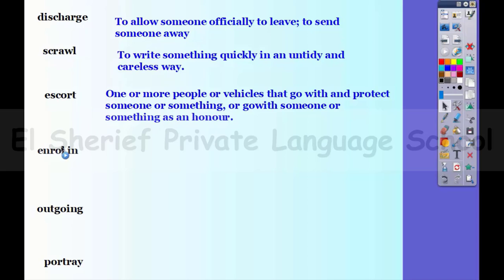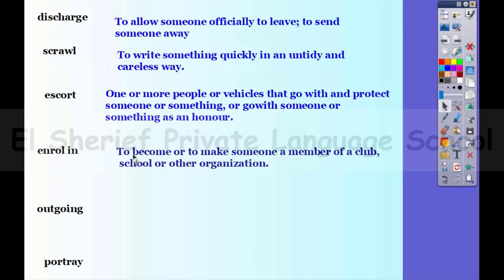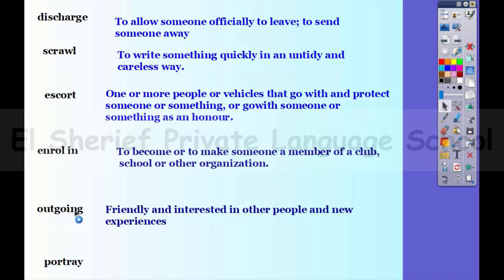Here we have enroll in, to join something, to become or to make someone a member of a club, school, or other organization. So enroll in, to become a member, to join. Here we have outgoing. When we say that someone is outgoing, we mean that this person is a sociable one.